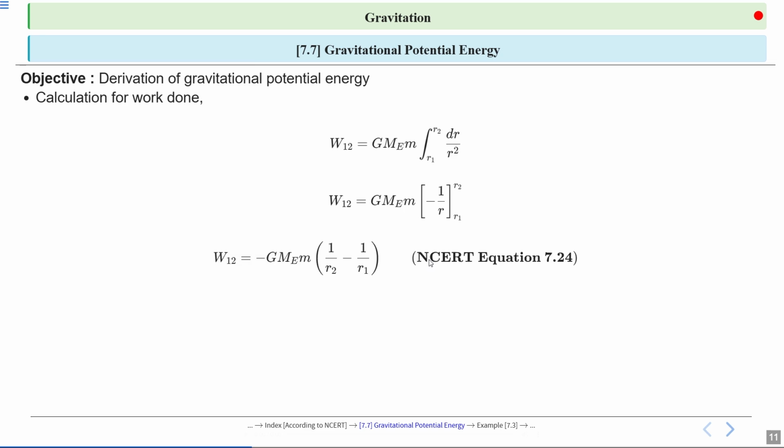So the final expression for the work done is W12 is equal to minus G Me into m into 1 upon r2 minus 1 upon r1. This is a key result as it shows the work done depends on the initial and final positions of the object.